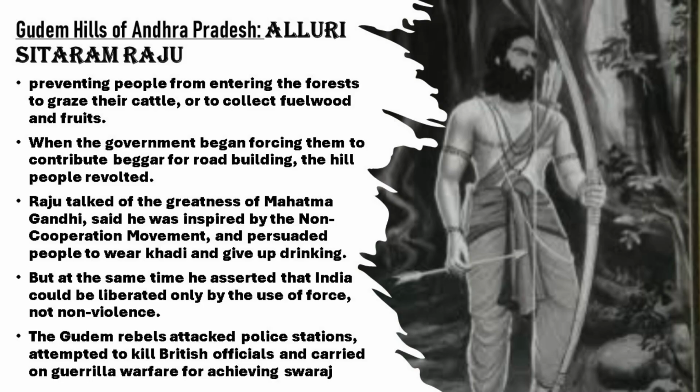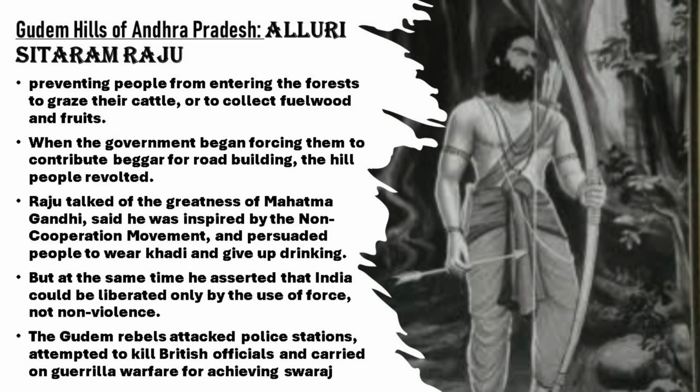Here there was a person to safeguard them, to guide them, who was called Alluri Sitaram Raju. Among the tribal communities of Andhra Pradesh, a charismatic leader named Alluri Sitaram Raju became very popular. Why was he popular? The tribals respected him because he was believed to have magical powers. They thought he could survive bullet wounds and heal people. Raju was inspired by Gandhiji's movement, but he did not believe in non-violence. He urged people to give up drinking alcohol, wear khadi, and participate in the freedom struggle. At the same time, he told tribals to take up arms and fight the British to drive them out.